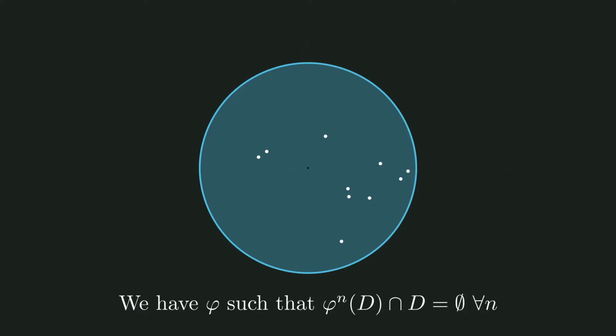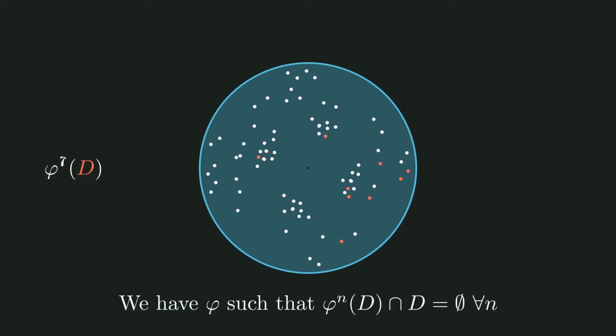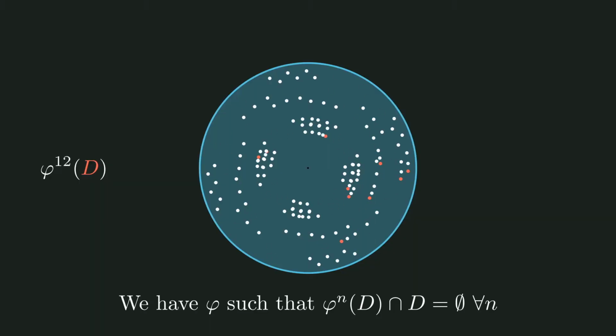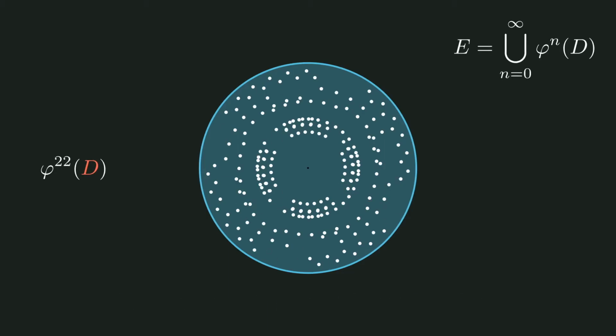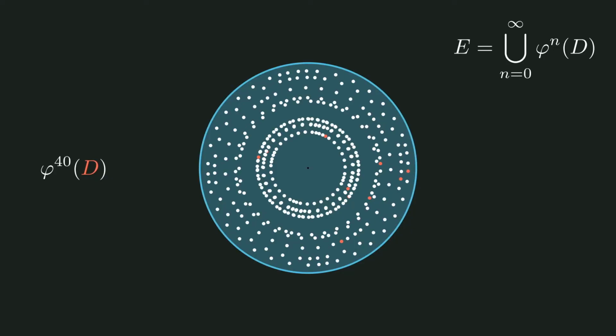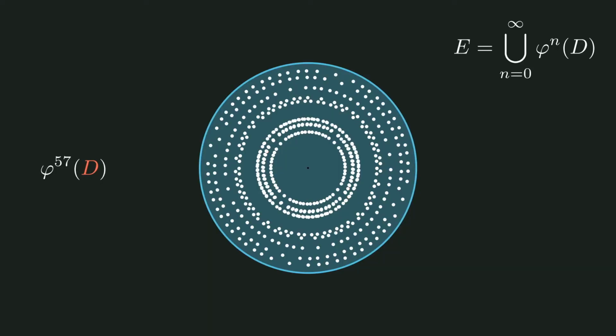Let's remove the axes to keep things tidy. We will add a small black dot in the center to keep track of the origin. We will be using this rotation phi to fix the gap of D. You're now seeing these rotations of phi being generated. We will define the set E as the union of D with all these repeated rotations phi^n of D. Again, we can't show the infinite number of rotations of D, so we will just show a lot of them, also because it is quite mesmerizing to look at.